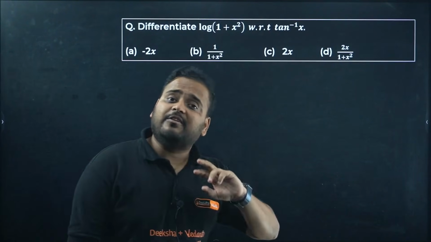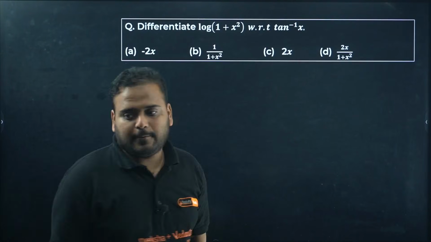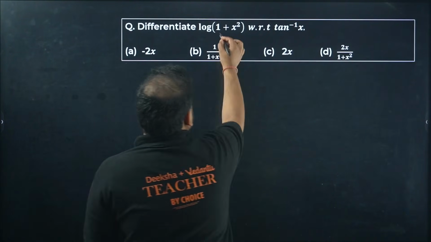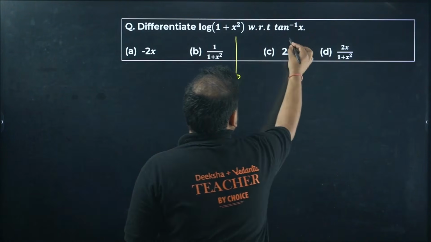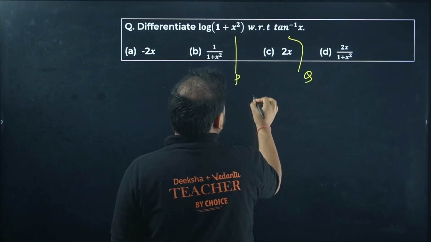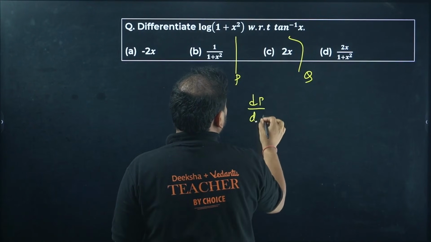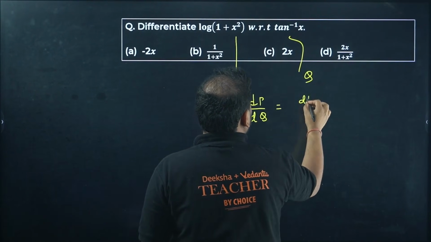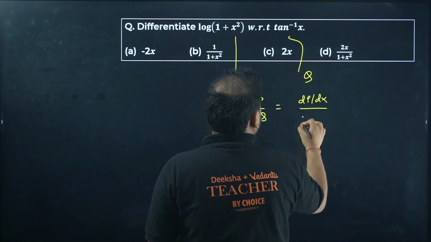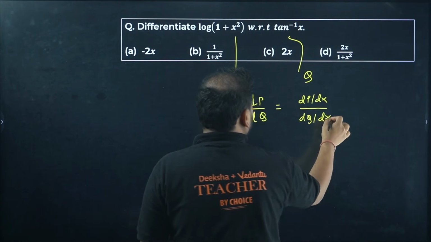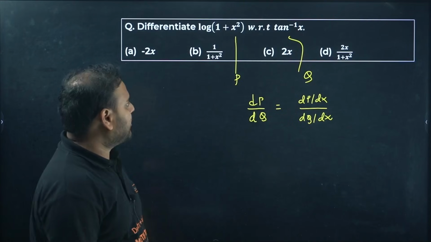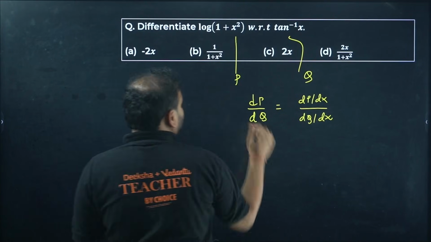Now again this question. This is a derivative of a function with respect to another function. Okay. So differentiate this. I'll take this function to be, let's say, p and this to be function q. What are they asking? Find dp by dq. You find dp by dx over here and dq by dx and take the ratio.